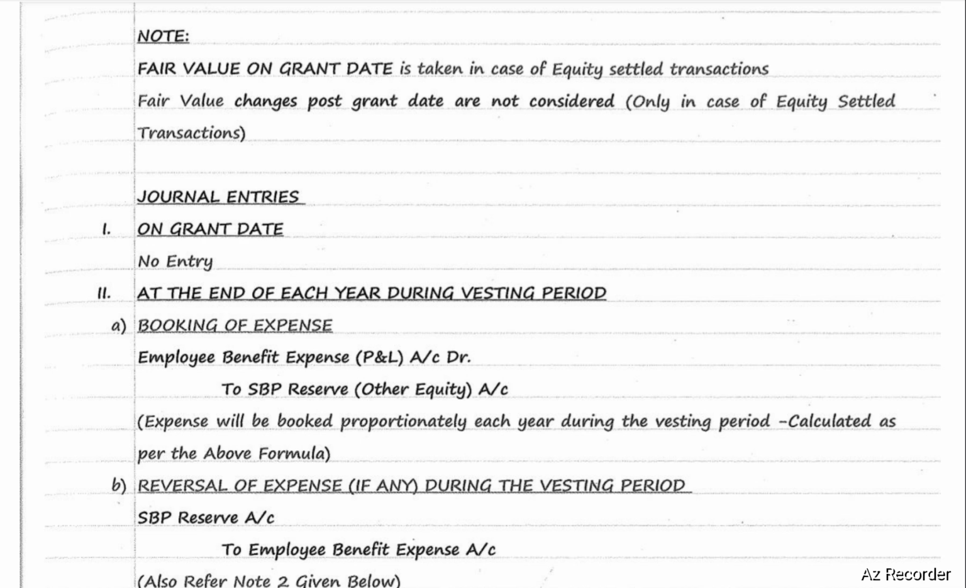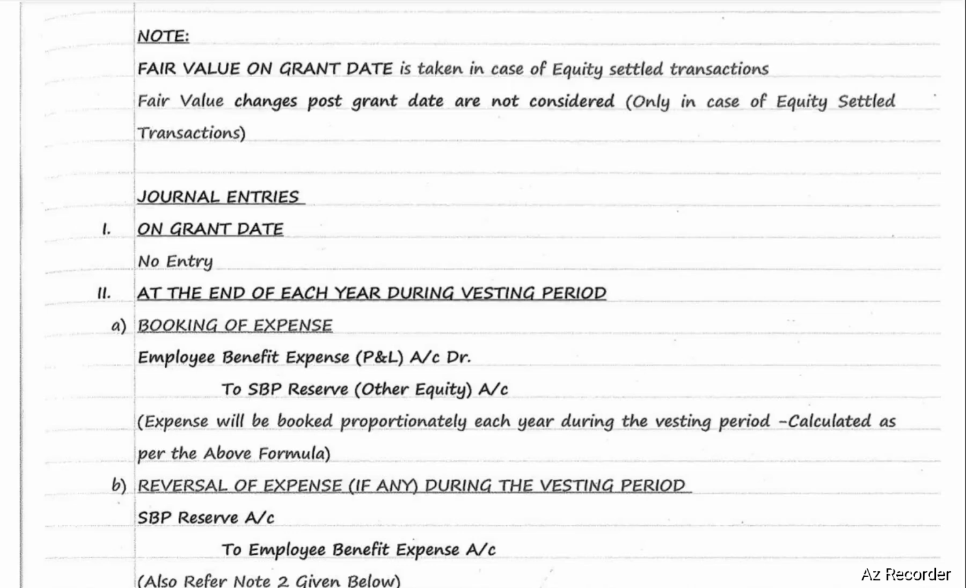The journal entries: on grant date, there will be no entry. At the end of each year during the vesting period, first booking of expenses entry. Employee benefit expense account debit to SBP reserve account. Employee benefit expense will be transferred to P&L. SBP reserve will be shown under the head other equity.